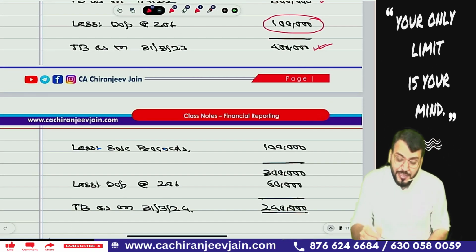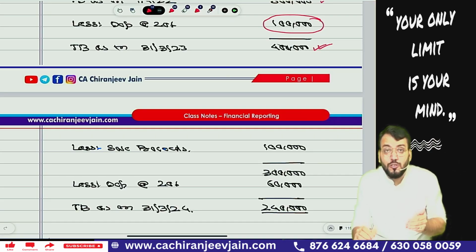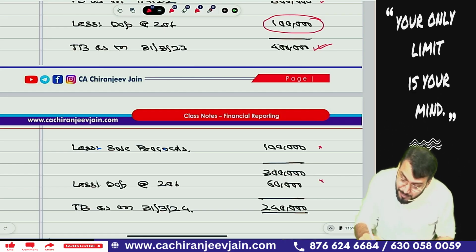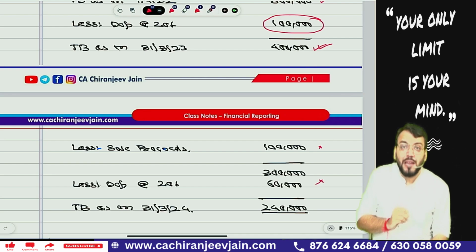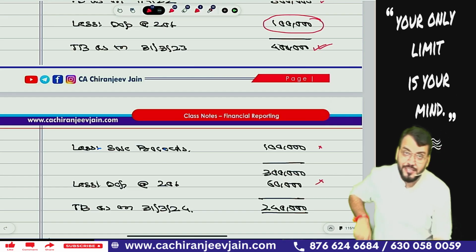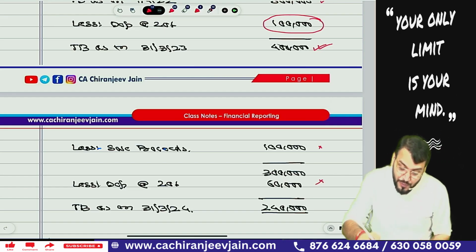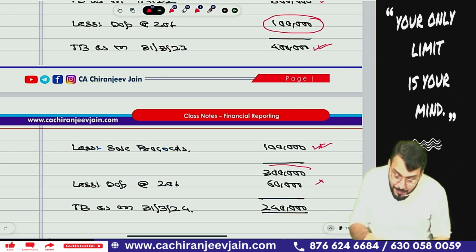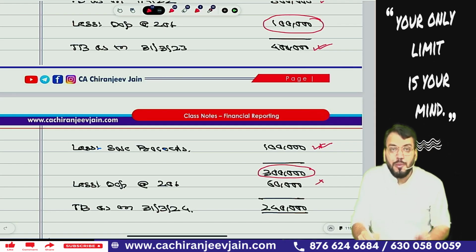Now after this, the question arises: first we will deduct sale proceeds, then depreciation. Here you might have made a mistake, if you have not applied the concept of the Income Tax Act, because tax base means as per the Income Tax Act. So as per the Income Tax Act, first we should deduct the sale proceeds, and whatever is coming, that will be the remaining block, and on this we will apply depreciation.